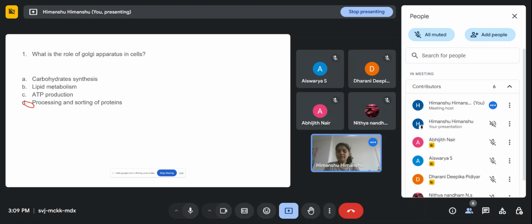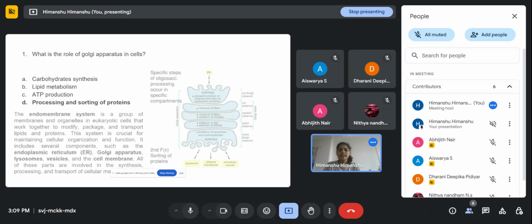Anyone else? Okay, let's see the answer. You are right. Processing and sorting of proteins is the right answer.